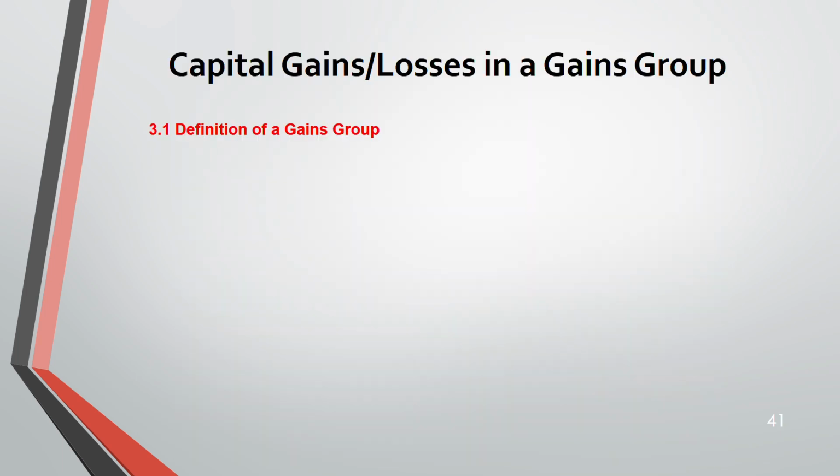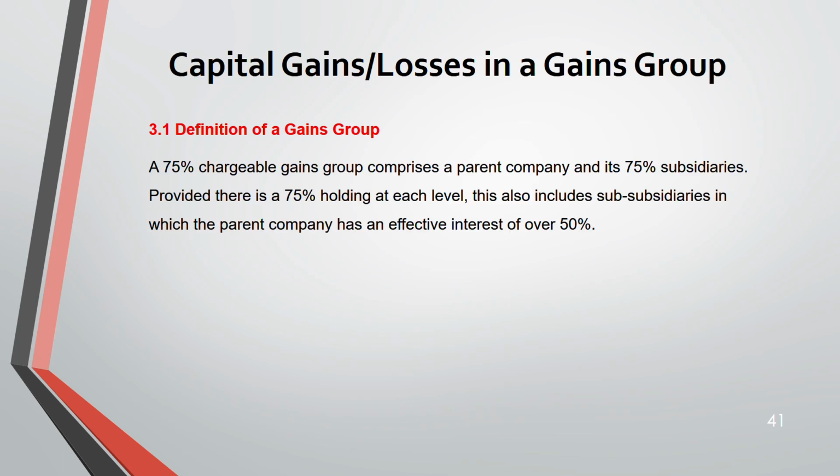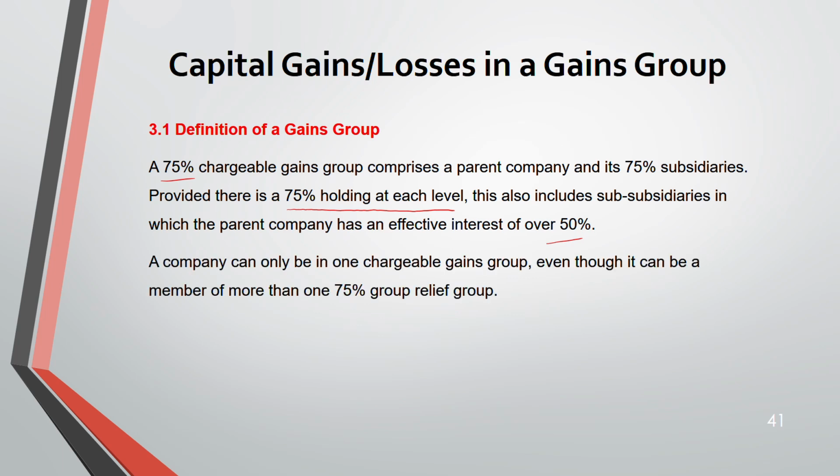So now we are moving on from the loss relief, loss group, to gain group. Definition of a gain group. This is also 75% only, but this is a 75% chargeable gain group. Here we have a parent company having its 75% subsidiary, provided there's a 75% holding at each level, and the effective interest has to be over 50% for the sub-subsidiaries. A company can only be in one chargeable gain group.